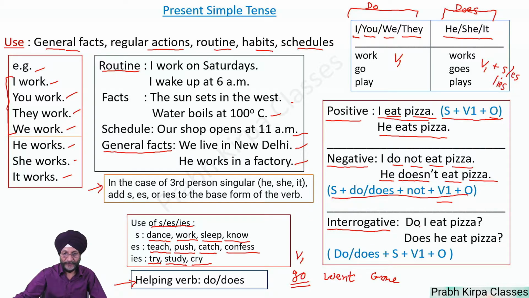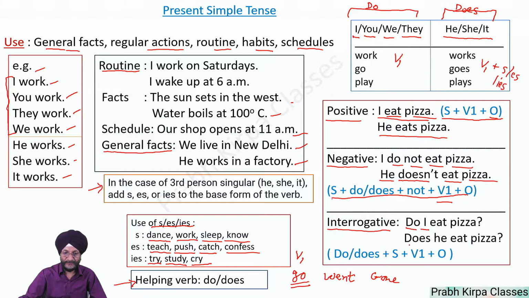So in the same way, here the subject is I, so we start the question with do. Do I eat pizza? And please note that in the case of an interrogative sentence, we have to add a question mark at the end of the sentence.